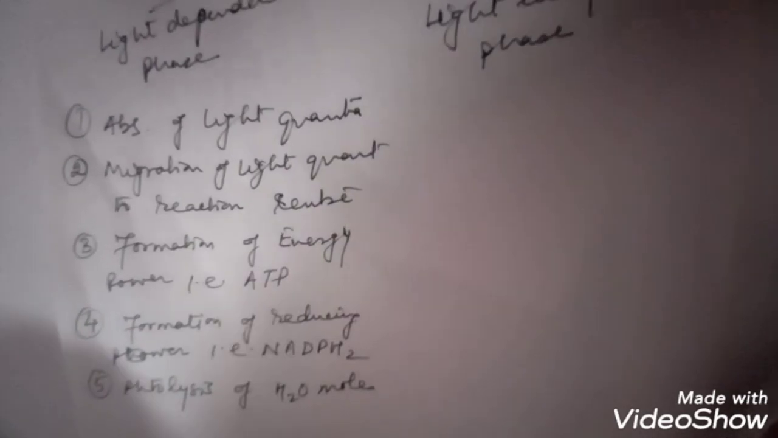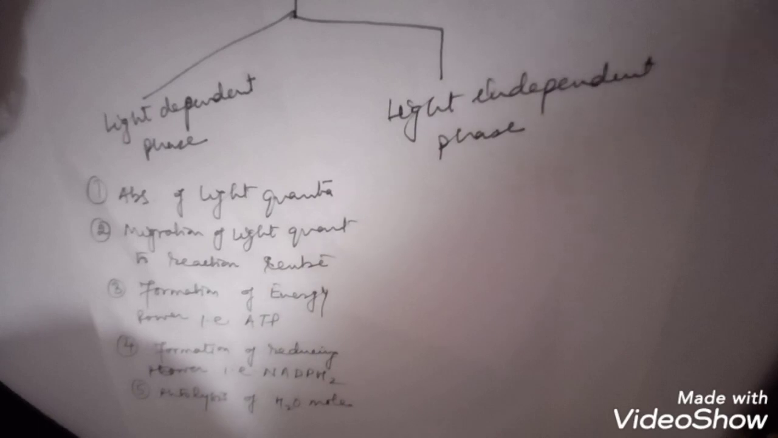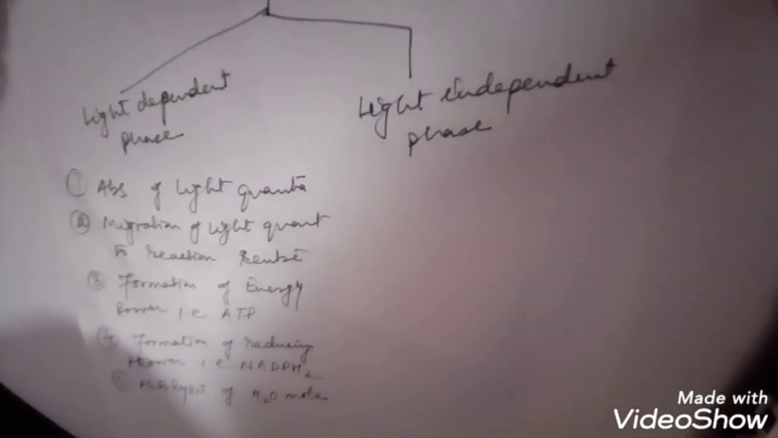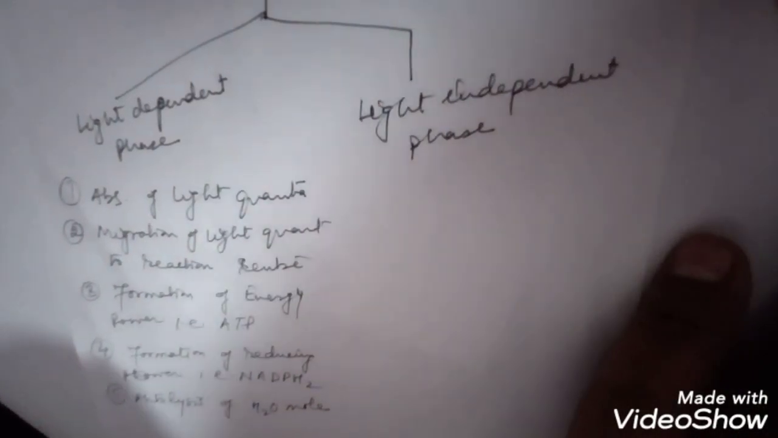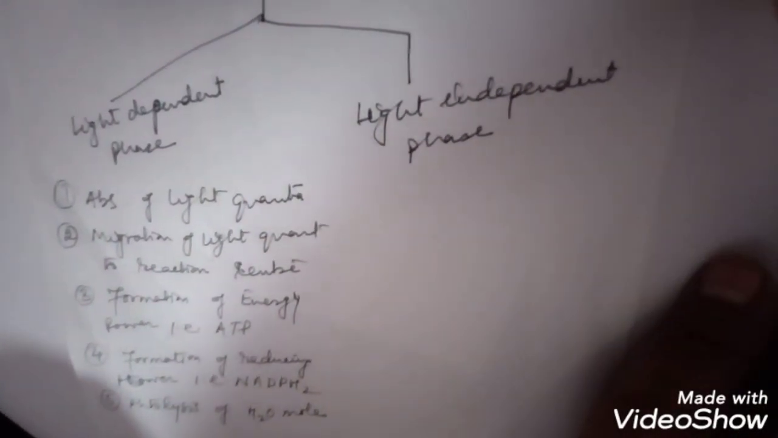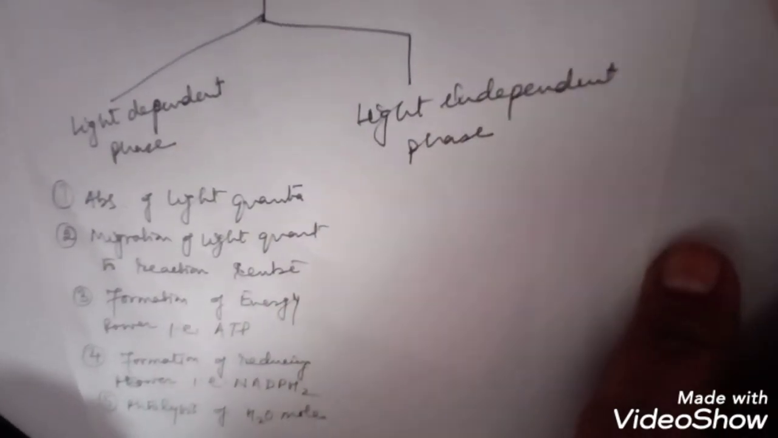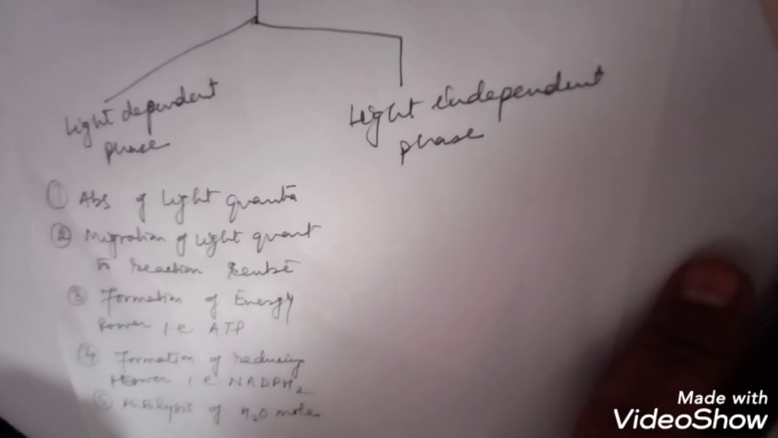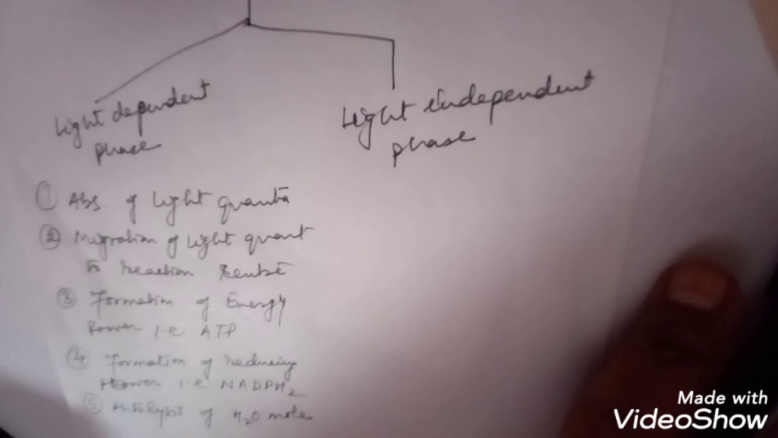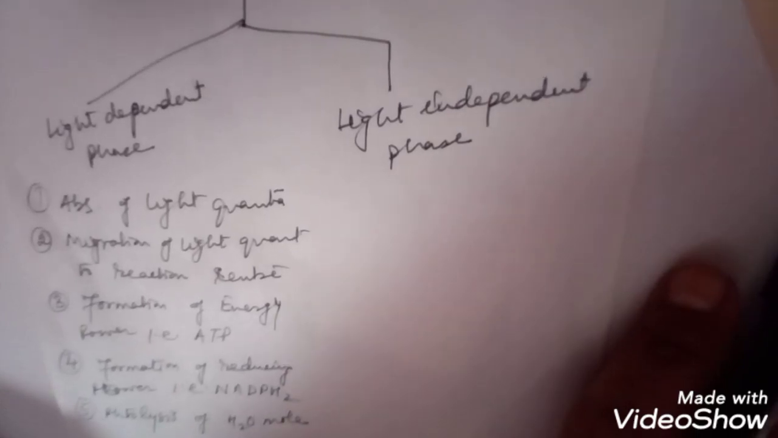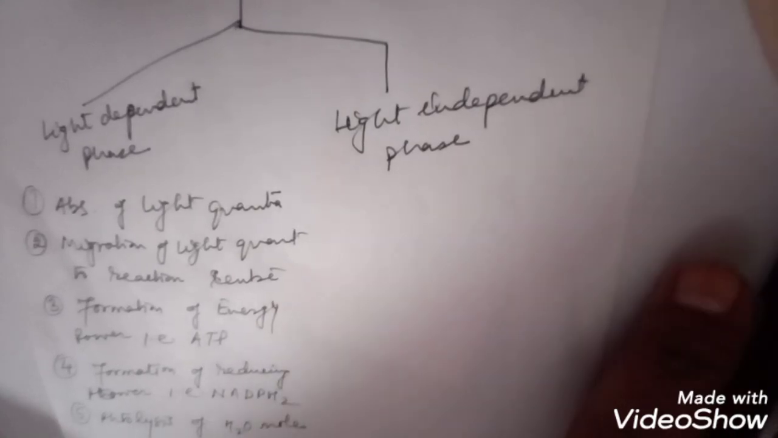So the process for which light is necessary is known as the light dependent phase, and here five steps occur: absorption of light quanta, migration of light quanta to the reaction center, formation of energy power, that is ATP, formation of reducing power, that is NADPH2, and photolysis of water molecule. Lysis means breakage, photo means light, that is the breakage of water molecule in light.